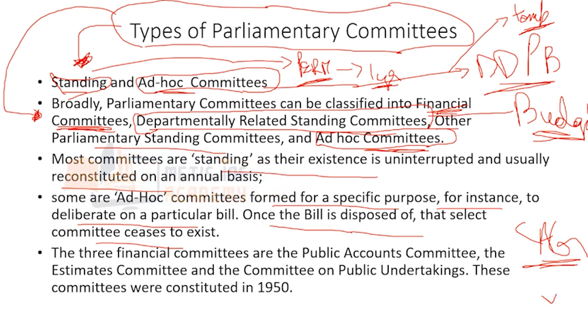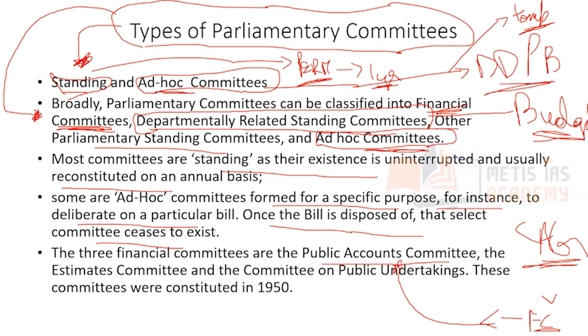So whatever auditing the CAG does, who is going to look into whether these audits are proper or not? This is done by the financial committees. In the financial committees, there is a committee called the Public Accounts Committee. It is this Public Accounts Committee that is going to say whether the auditing done by the CAG is proper or not. So this is what the financial committees do.